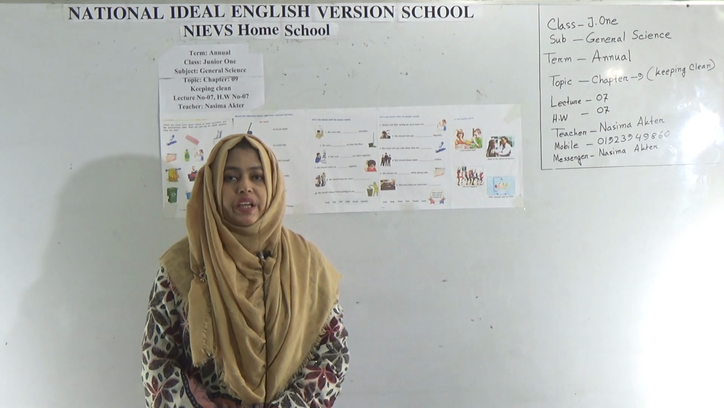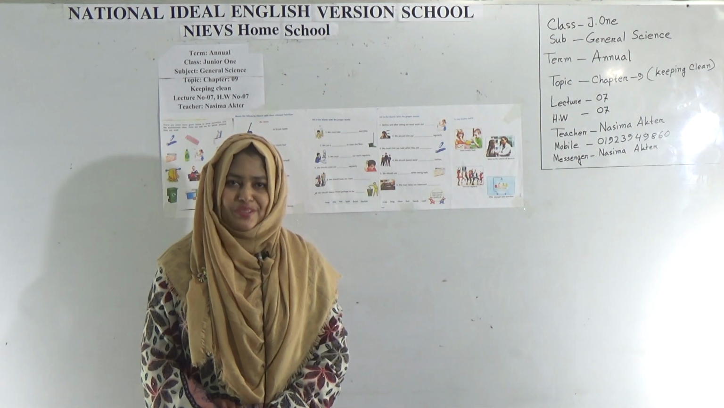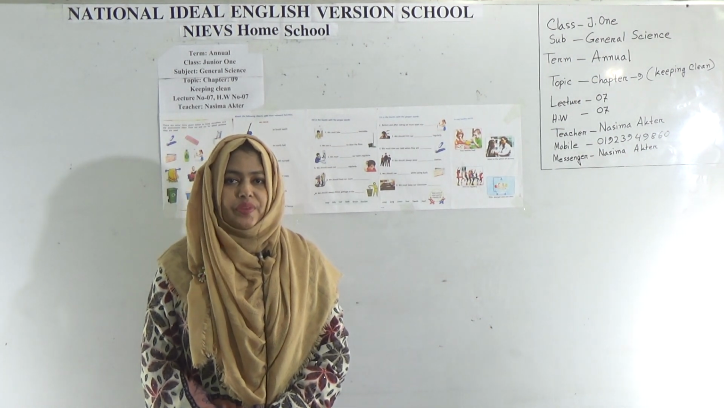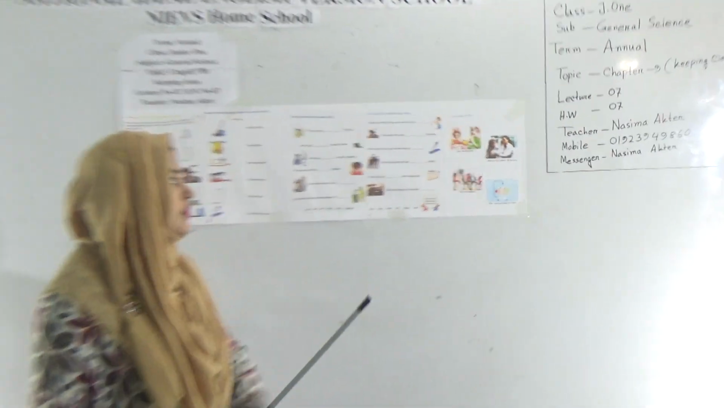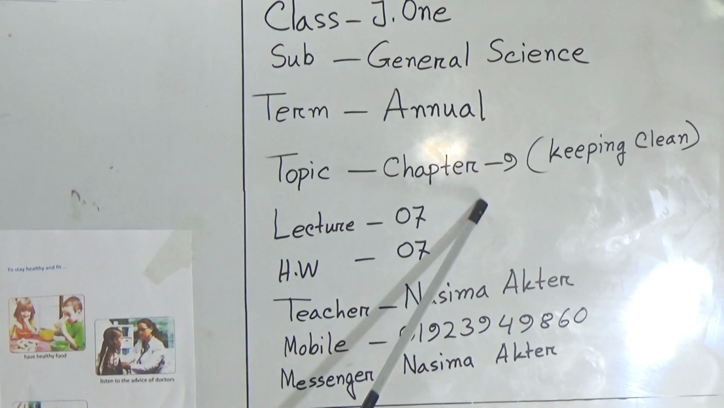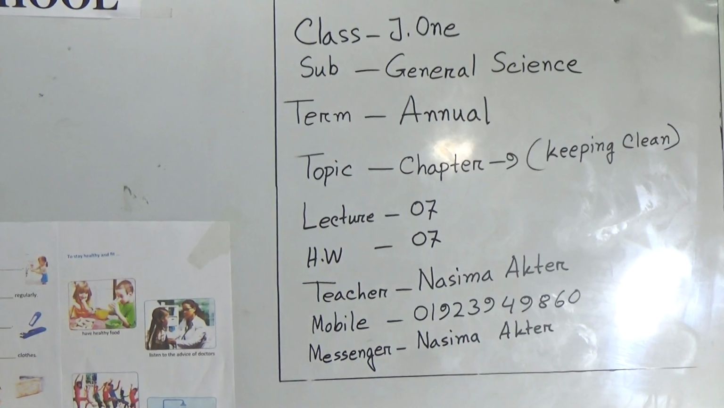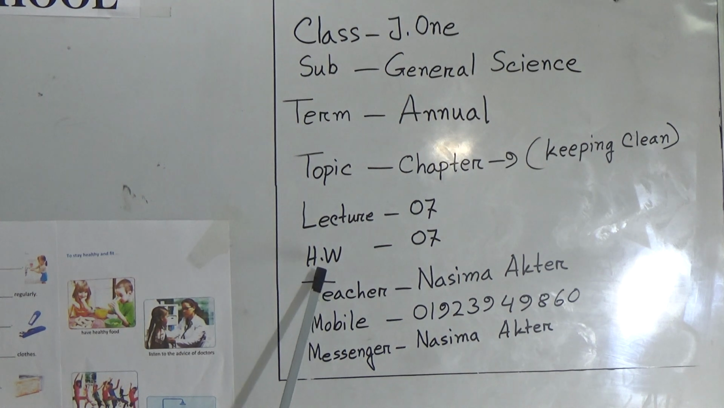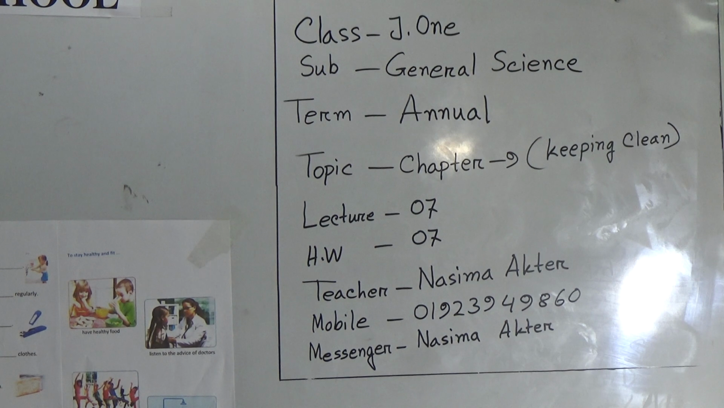Dear student, today I am going to take a general science class for class Junior 1 student. Our today's topic is chapter 9. Let's see today's topic properly. Our today's topic is chapter 9 and the name of this chapter is Keeping Clean. And this is lecture number 7 and I will give you SW. Our SW number will be 7 number SW.